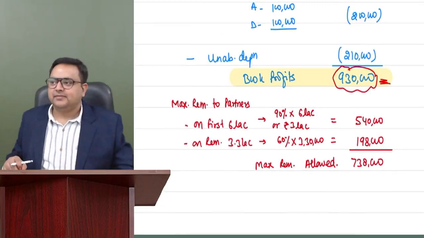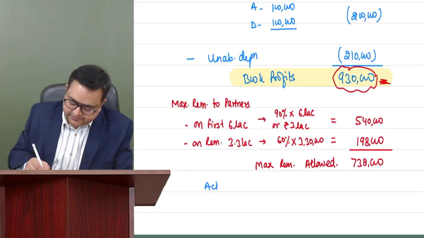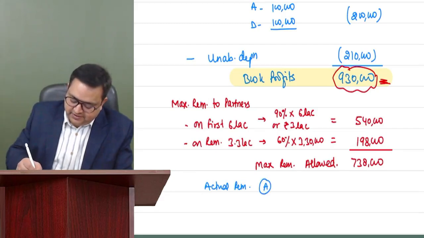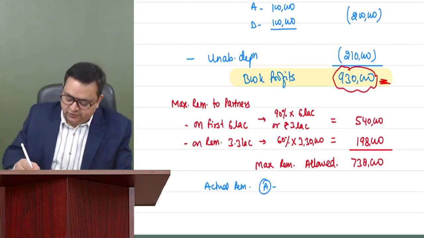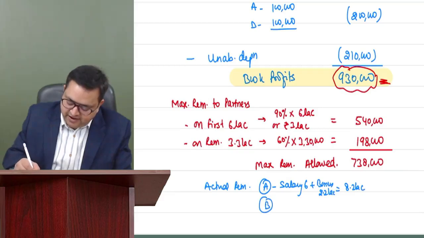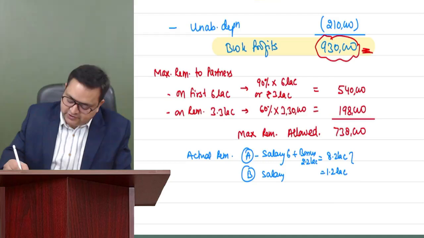Everybody done till here? Can you tell me the actual remuneration? See, to A, we have paid salary plus bonus. So to A, we have paid salary of 6 lakh plus bonus of 2.2 lakh. So 8.2 lakh we have paid to A, and to B we have paid only salary, 1,20,000, 10,000 per month. Actually, we have paid 9,40,000.